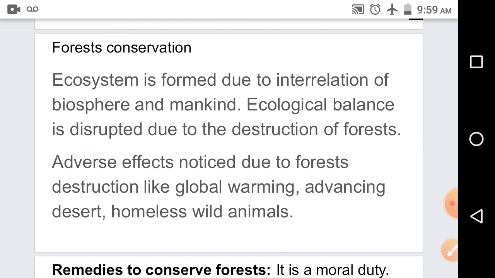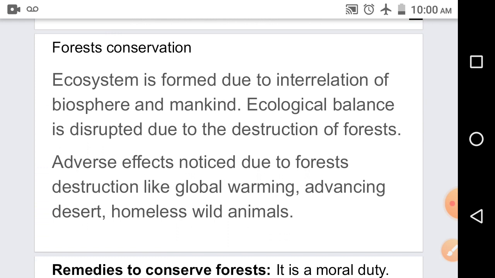According to the national policy of 1952, there must be forest cover over 33% of the total geographical area of the nation. In India, forests are spread over about 23% of the area, while forests occupy only about 10% of land in Gujarat. So it is very much necessary to prevent destruction of forests, to protect them and to conserve them. So conservation of forest is necessary.